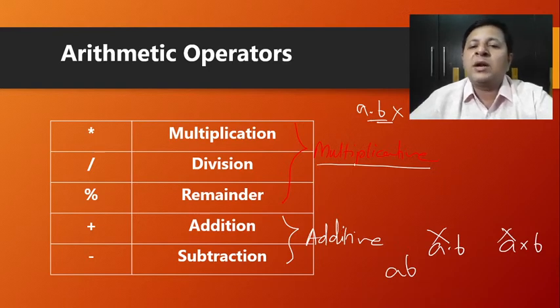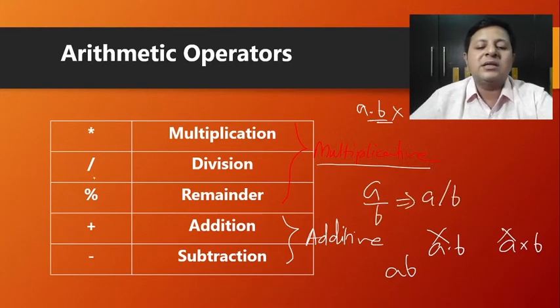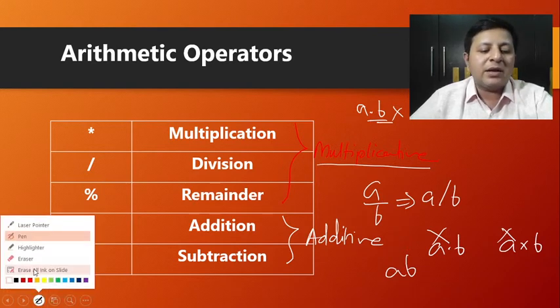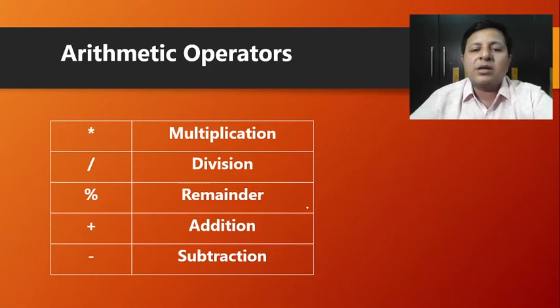Division, there is no numerator denominator concept. So if I want to write A divided by B, it has to be written as A slash B. That is the division operator. Remainder is not very familiar in normal mathematics because we generally don't have such an operator. The percent sign is used for getting the remainder.